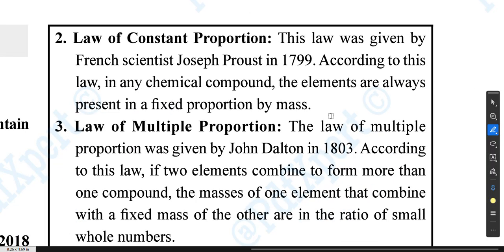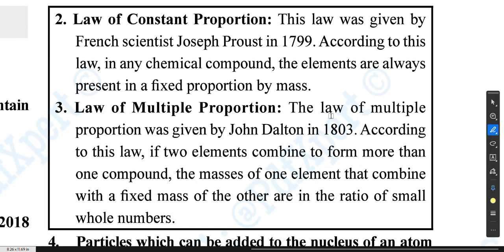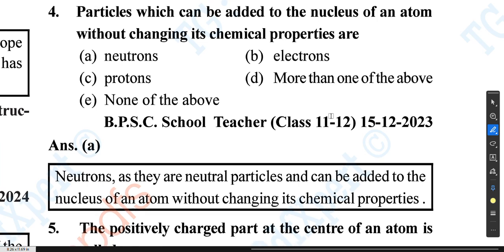This law was given by French scientist Joseph Proust in 1799. According to this law, in any chemical compound, the elements are always present in a fixed proportion by mass. Then you have third law of multiple proportion. The law of multiple proportion was given by John Dalton in 1803. According to this law, if two elements combine to form more than one compound, the masses of one element that combine with the fixed mass of the other are in ratio of small whole numbers. Okay. Now moving to the next question, question number 4.